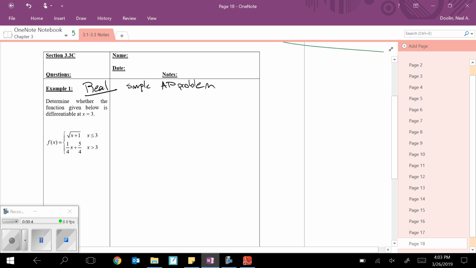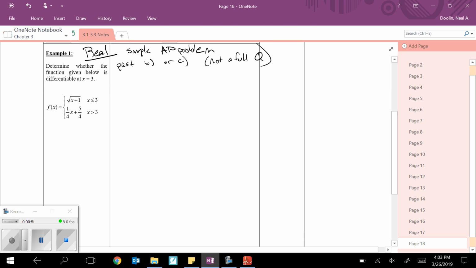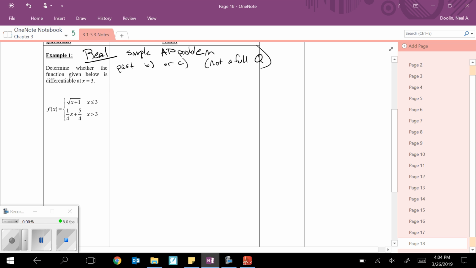Okay, so our first page here, this is a real sample AP problem. Now, for full disclosure, this would likely be a part B or C of a real question. This would definitely not be a full question. Anyway, let's go ahead and read and solve it. So we have two tasks. Nope, we actually only have one task. I was getting ahead of myself. We are tasked with determining whether the function below is differentiable at x equals 3.